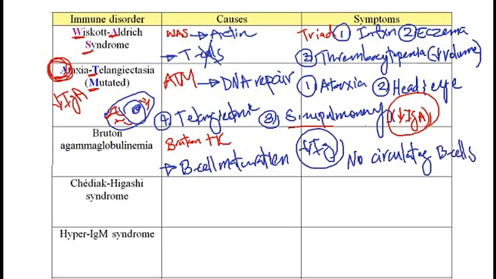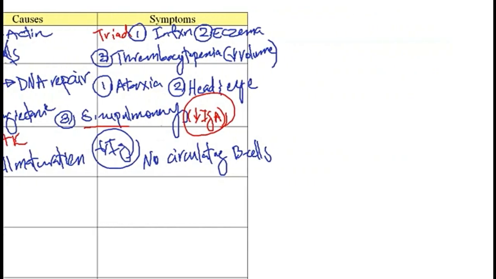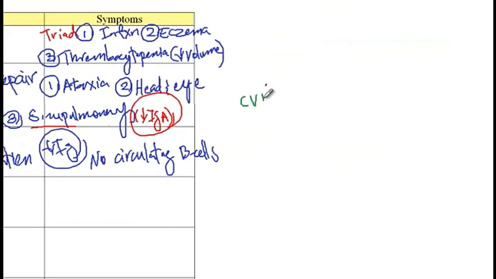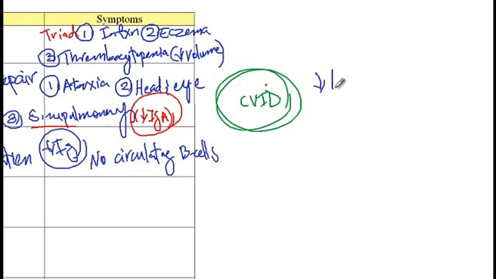Now, some students confuse Bruton agammaglobulinemia with common variable immunodeficiency. And I would like to mention that although the presentations may be similar in these patients, there are some critical differences that can help you identify these two disorders from each other on the exam. So CVID is also due to impaired B cell maturation, as a consequence of which there is decreased immunoglobulin production.